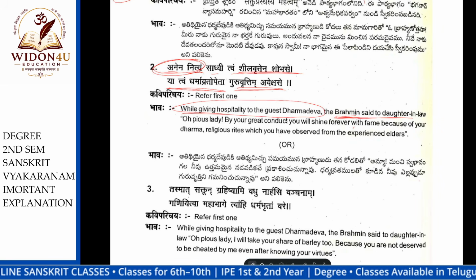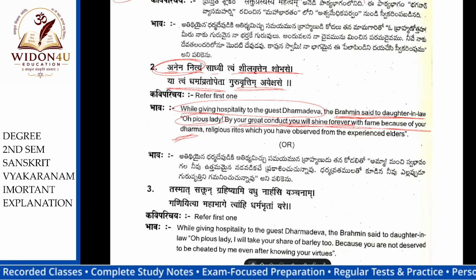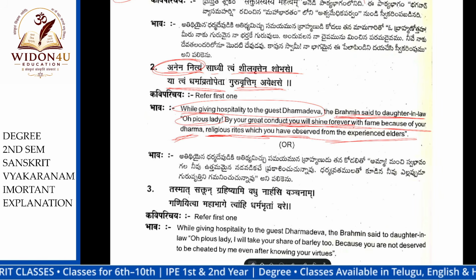The Brahmin said to the daughter-in-law, "O precious lady, by your great conduct you will shine forever with fame because of your dharma." He says this because, without being asked, she was ready to offer her part of the barley food. You are observing the religious rites you learned from the experienced elders, my daily rituals. This is the second poem meaning.